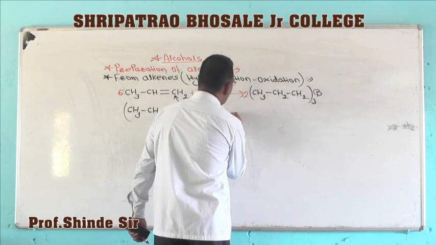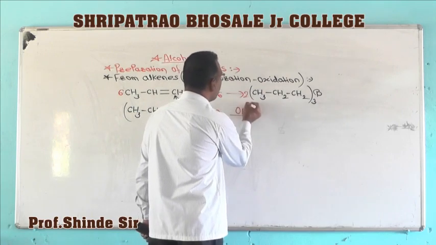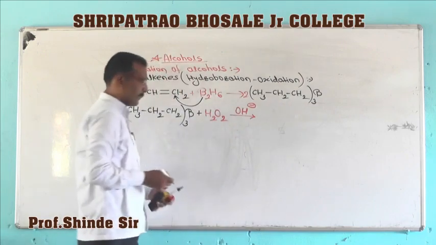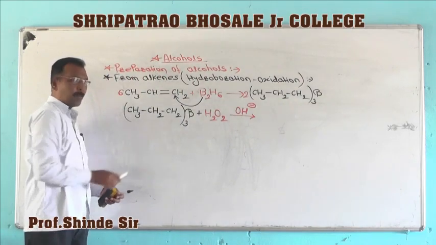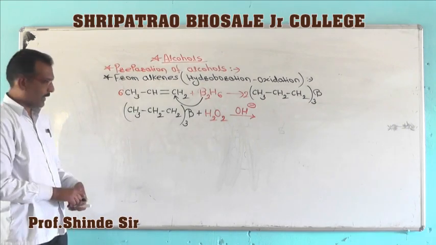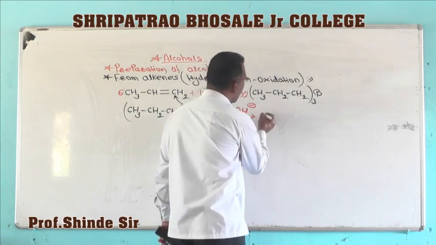The reaction is carried out in alkaline medium. So what happens now? This tripropyl boron undergoes oxidation, and formation of the corresponding alcohol takes place.